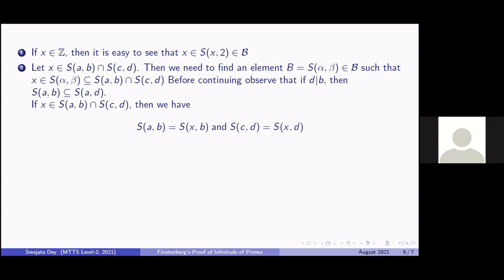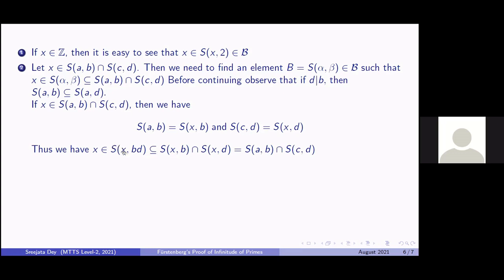Using this fact, we will go ahead. If x belongs to the intersection of S_{a,b} and S_{c,d}, then S_{a,b} is the same as S_{x,b}, which we have shown a few minutes back, and S_{c,d} is equal to S_{x,d}. So what does that mean? Now bd is a common multiple of both b and d, so b divides bd and d divides bd. So S_{x,bd} is a subset of both S_{x,b} and S_{x,d}. So x belongs to S_{x,bd}, which is a subset of the intersection of these two sets, which are the same as the intersection of the original two sets due to these equalities.